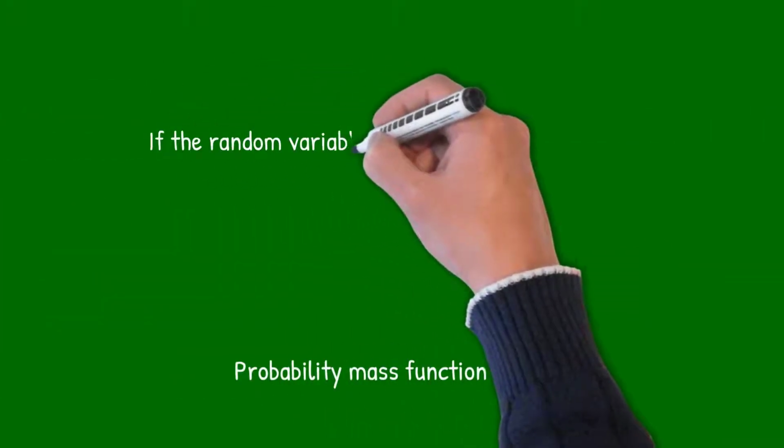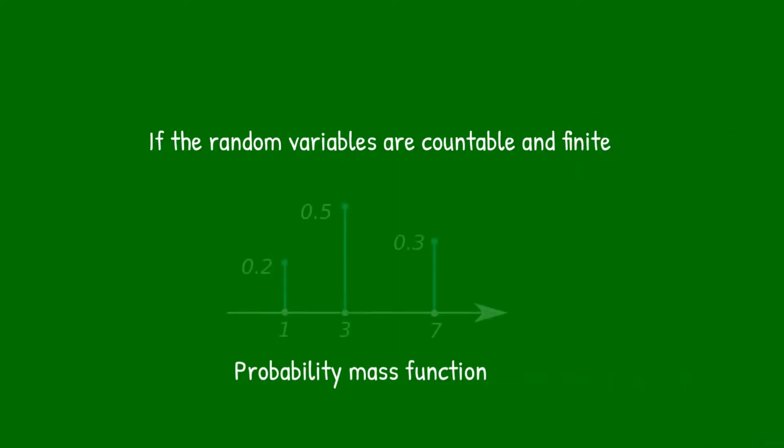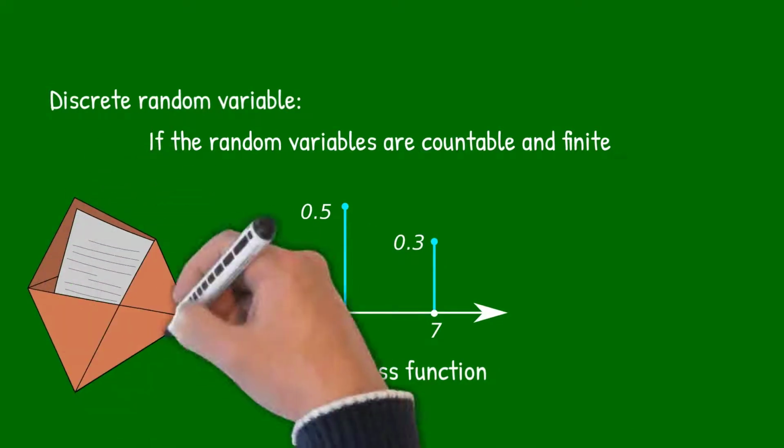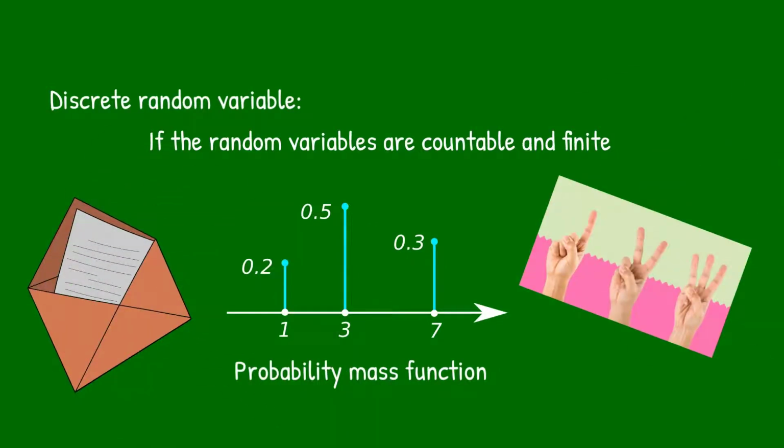Coming to discrete random variables. Now when the events or possibilities are countable, that kind of random variable is called discrete random variable. Suppose the number of messages you get per day, probability of x is equal to 100 messages, probability of x is equal to 5 messages. This is a countable entity. Now the random variable which captures these countable possibilities is called a discrete random variable. It is modeled by probability mass function.